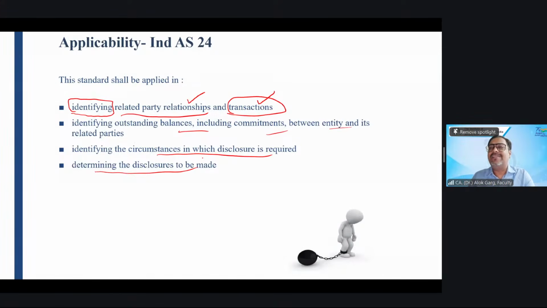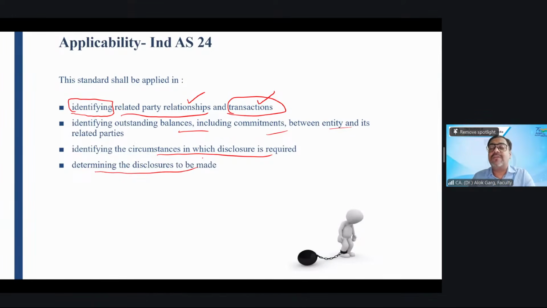Number one, this standard helps you in identifying the related party relationship. Once you have identified who all are your related parties, then what you need to do? You need to disclose the name of the related party. Then you need to disclose the relationship with the related party.